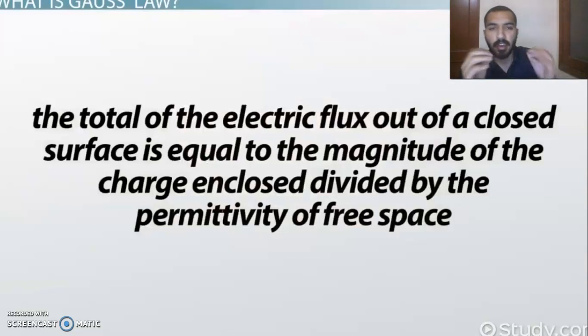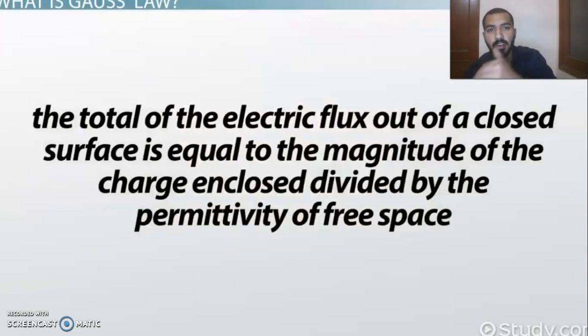Like in magnetic flux, when magnetic lines of force, when magnetic field passes through a perpendicular area, that is called the magnetic flux. Similarly here, the enclosed charge that is present in a balloon, that is present in a closed surface. The balloon is closed from all sides, that's why we are using the word closed surface. So the charge is in a closed surface and the charge is producing some electric field. Electric field is coming out of that surface, it will become electric flux.